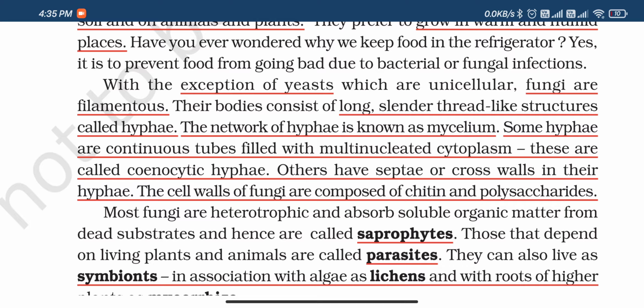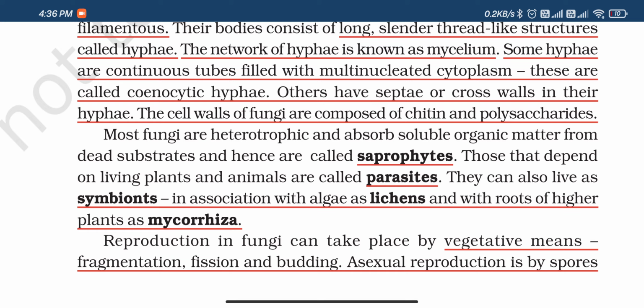Most fungi are heterotrophs and absorb soluble organic matter from dead substrates, and hence are called saprophytes. Saprophytes means which take organic matter from dead organisms. Parasites are those organisms which depend on other living organisms for their food. Okay, and then symbiotic association is like mutualism. Symbiotic association means mutually beneficial to both of the organisms.